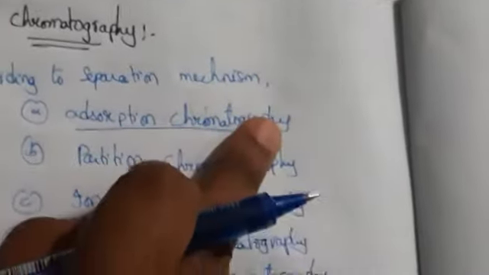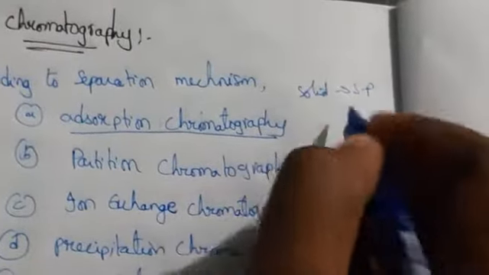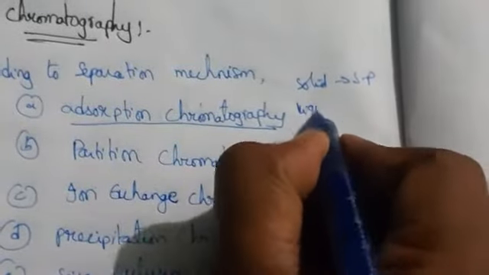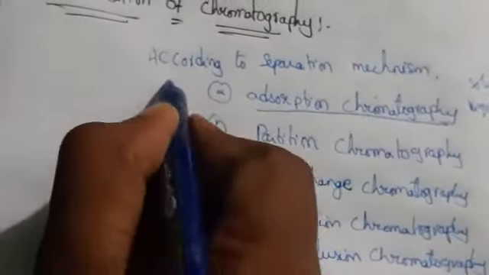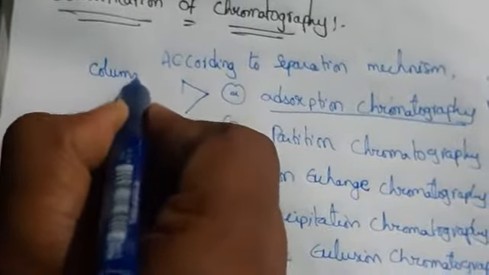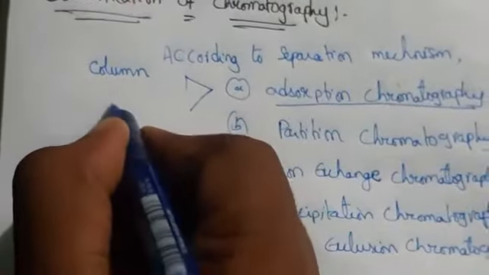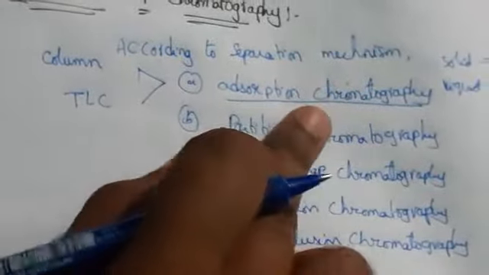In adsorption chromatography we have discussed the principle. Here the solid is the stationary phase and the mobile phase is liquid. Adsorption chromatography is mainly observed in column chromatography and TLC. Why column and TLC? Because the solute we are taking is adsorbed in different parts of the column.